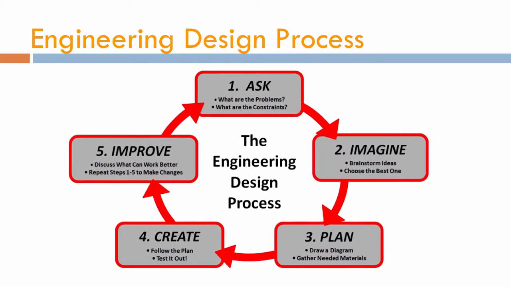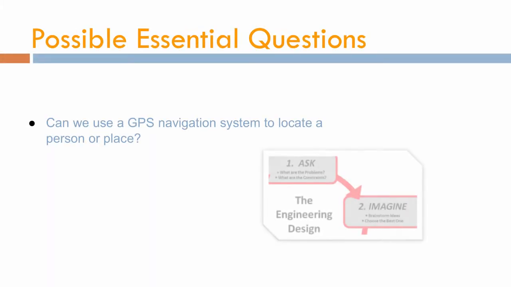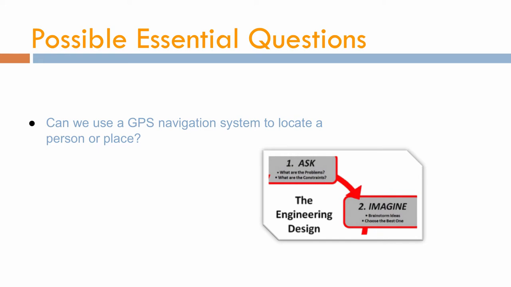The engineering design process. Possible essential questions. Can we use a GPS navigation system to locate a person or place?